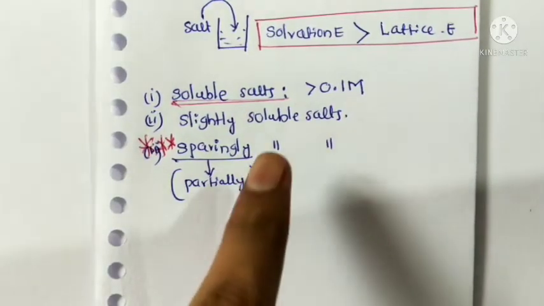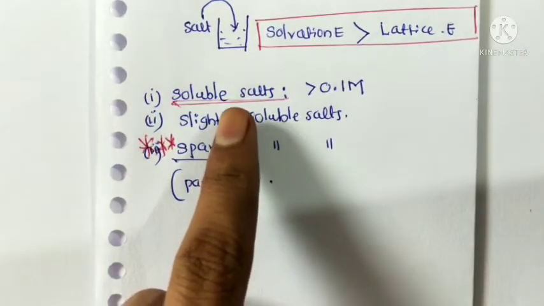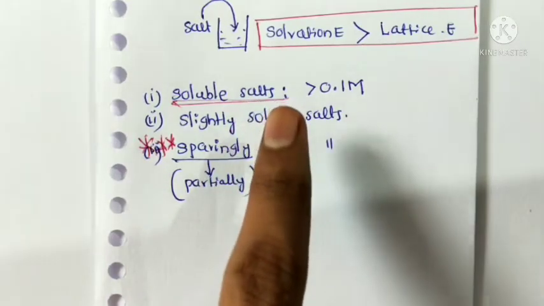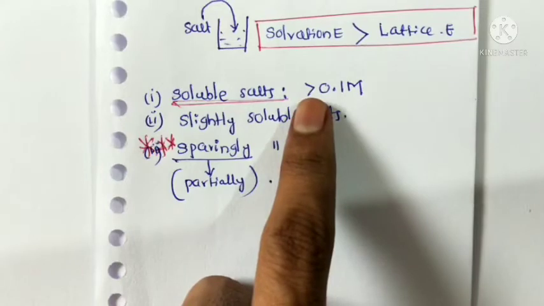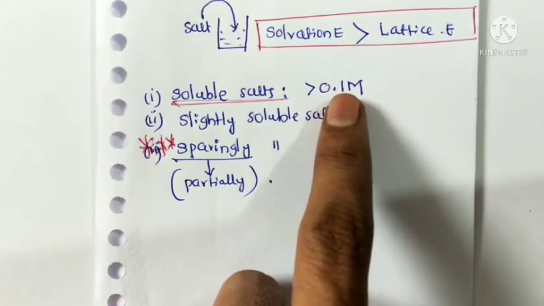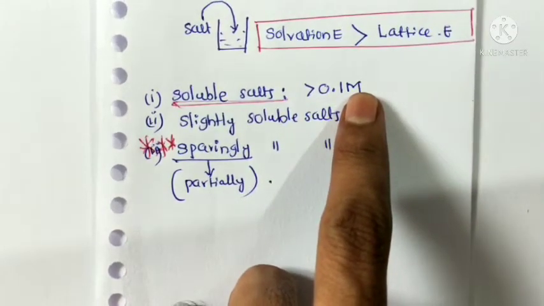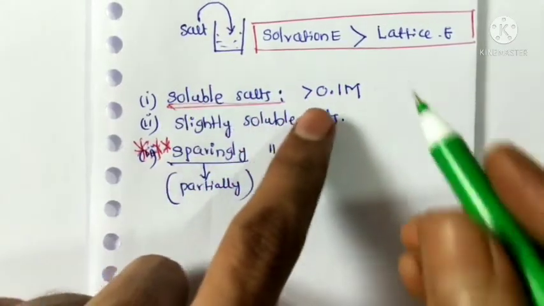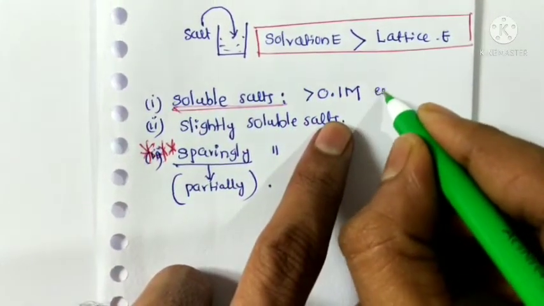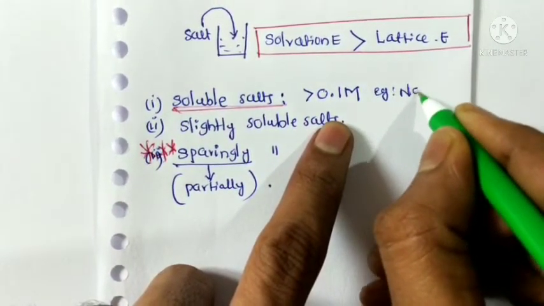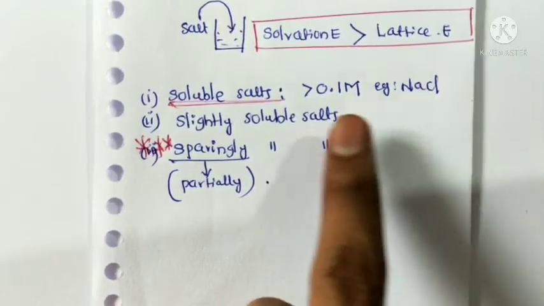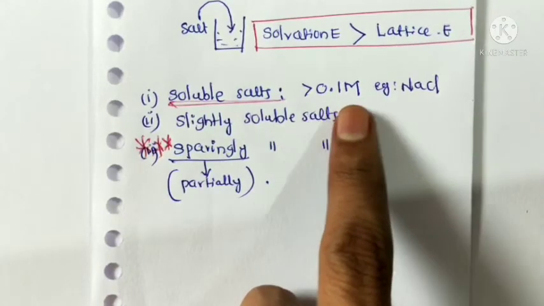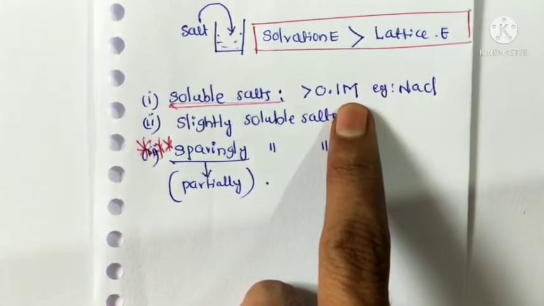Those salts having solubility greater than 0.1 M are called soluble salts. Example, NaCl. The NaCl solubility is greater than 0.1 molar.